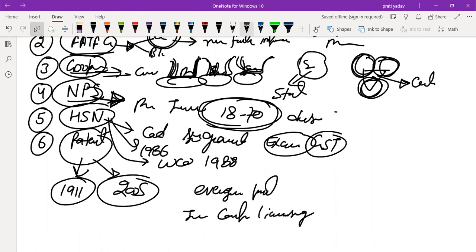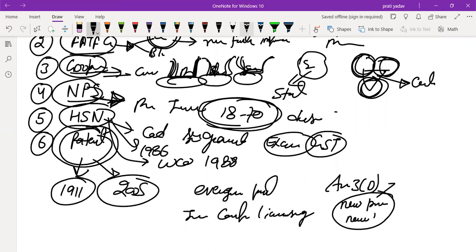Section 3(d) of the Indian Patents Act says that just discovering a new property of an existing substance is not a criterion for getting renewal of your old patent.